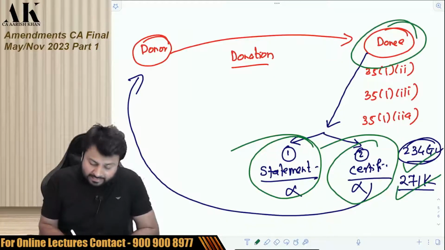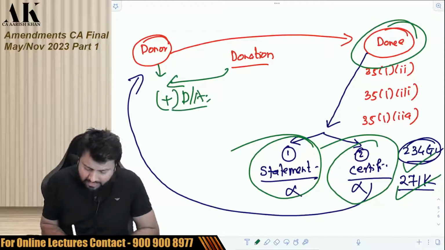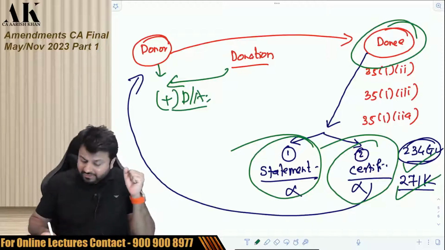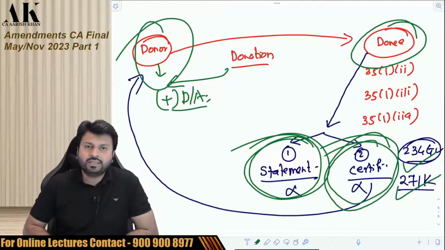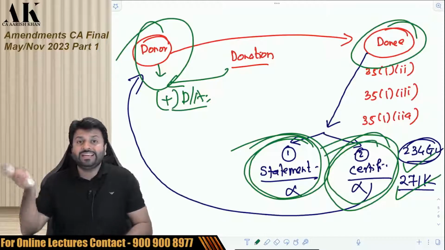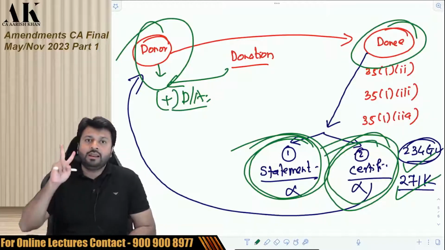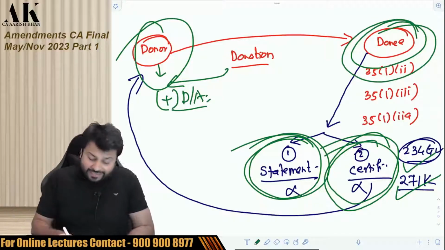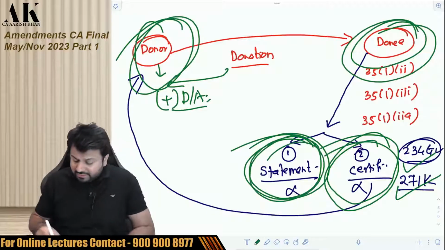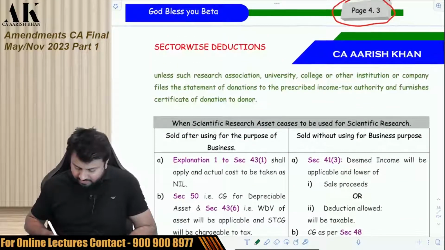But along with that, the deduction to the donor of donation will also be what? Will also be disallowed. So now filing of this statement and giving this certificate is equally important to the donor, because in the hands of donor, the government is now saying that we will disallow the deduction also of the donation. So now there are dual consequences which two people have to bear. One, donee is already bearing. Second, the donor will also have to bear because of the mistake of the donee. Okay. So this is the first amendment made by Finance Act 2022.